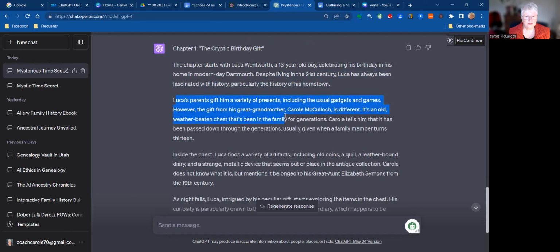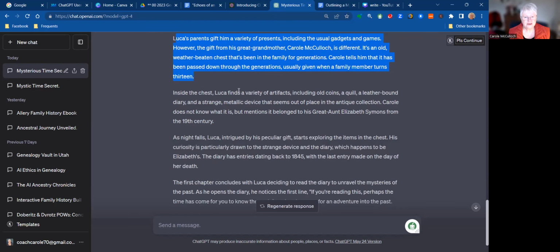It's an old weather-beaten chest that's been in the family for generations. I tell him that it's been passed down through generations and usually given when a member turns 13. And it's inside the chest that Luca finds a variety of artifacts. Old coins, a quill, a leather-bound diary, and a strange metallic device that seems out of place in the antique collection.